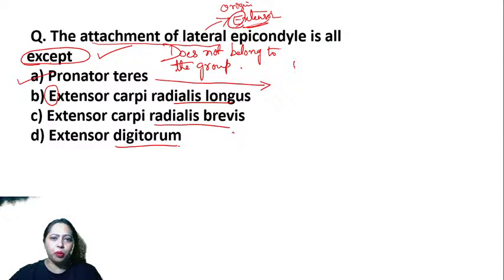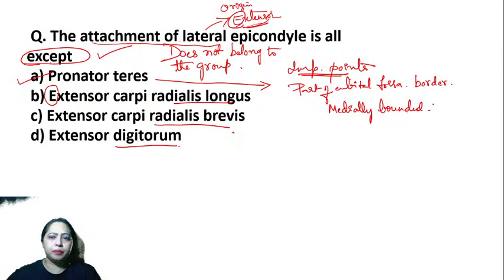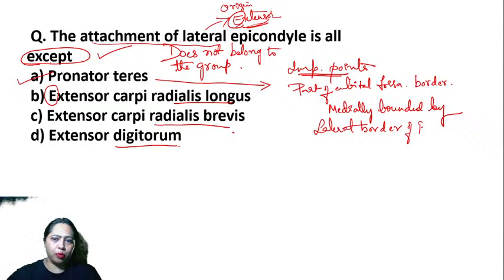Let's see what are some of the important points about pronator teres. Pronator teres forms part of cubital fossa. So it forms the border. Medially, it's bounded by lateral border of pronator teres.